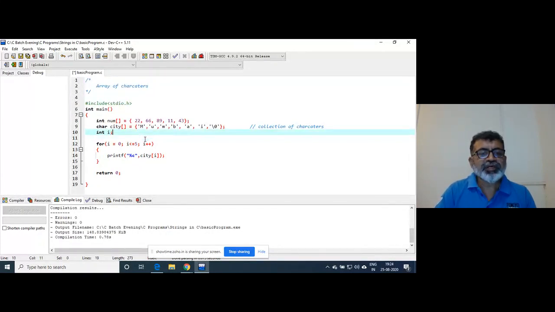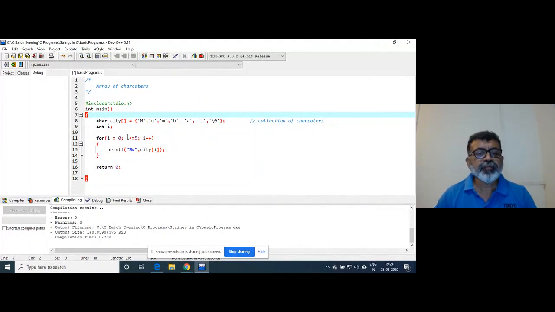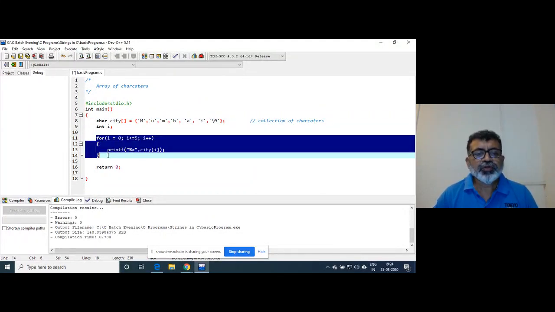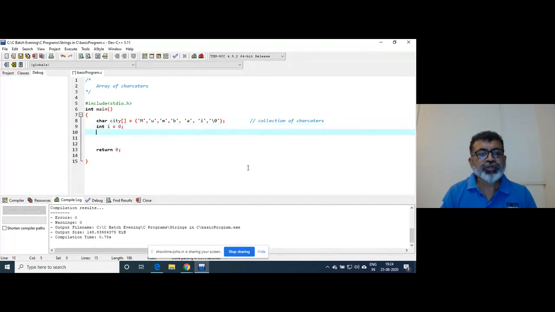Now we will concentrate only on the character array. So I'll remove this. So no need to write here. At least I can say I will initialize it to 0. Right.